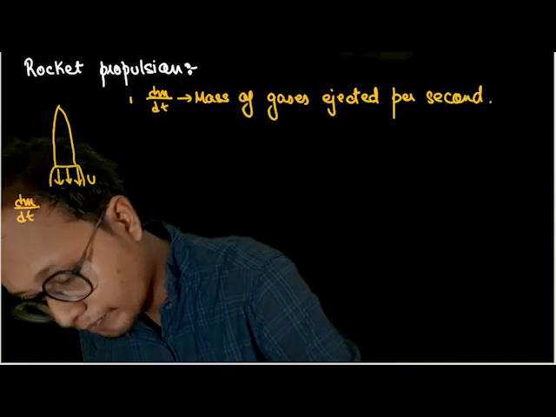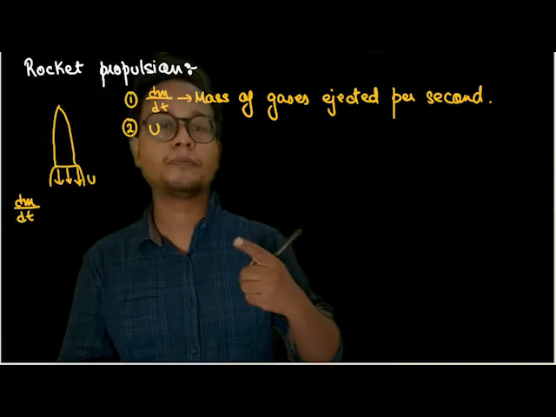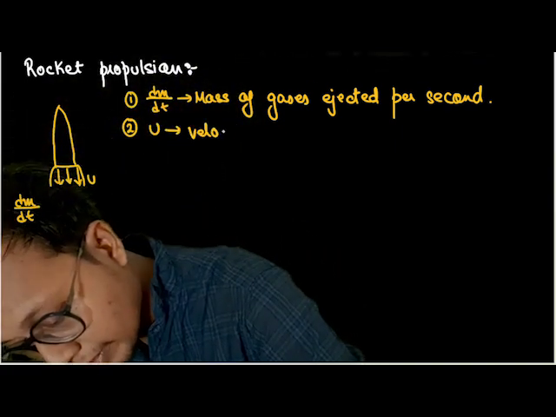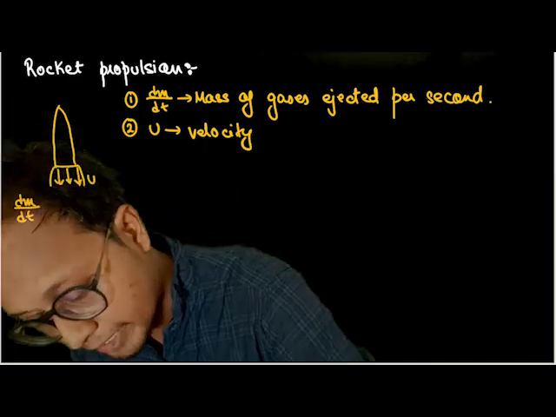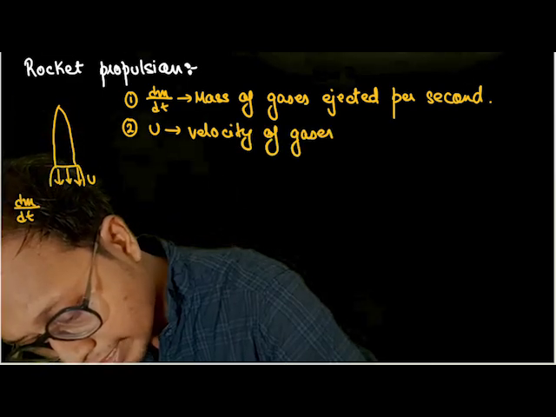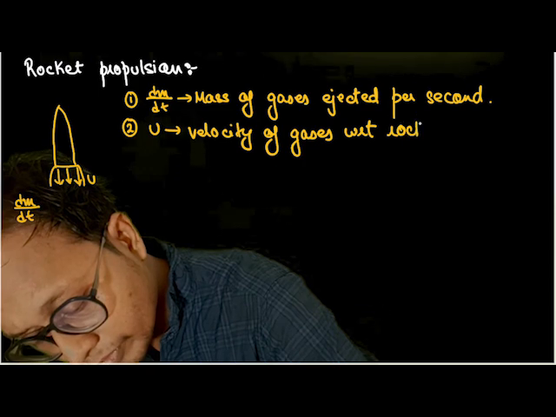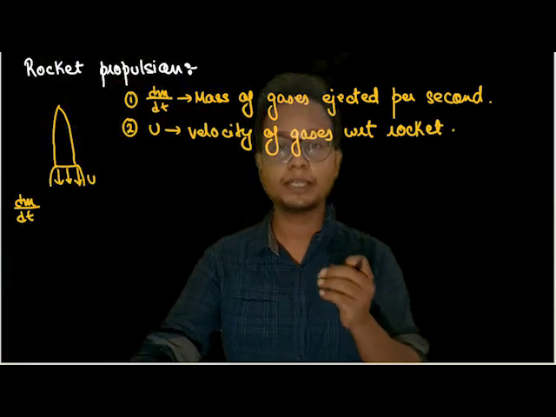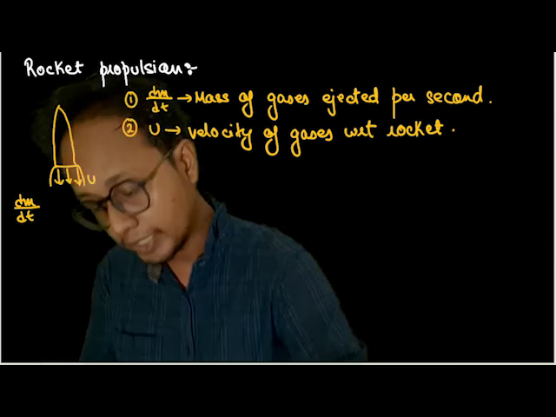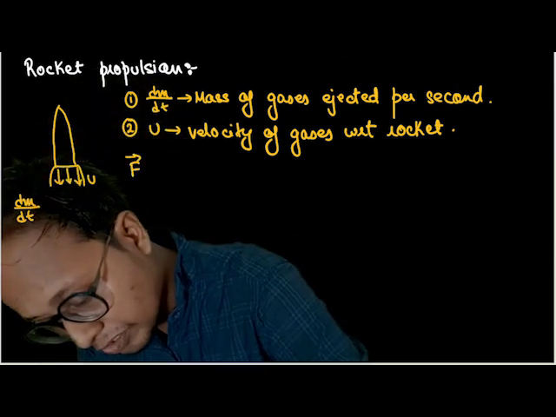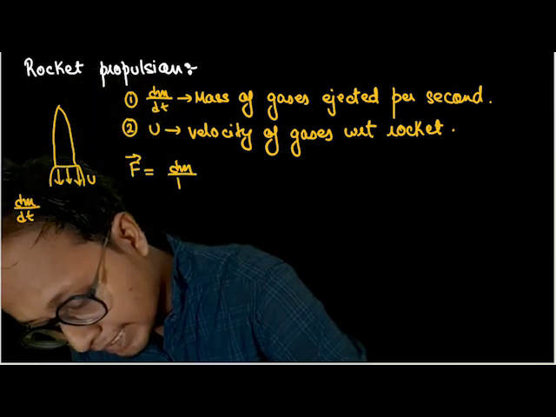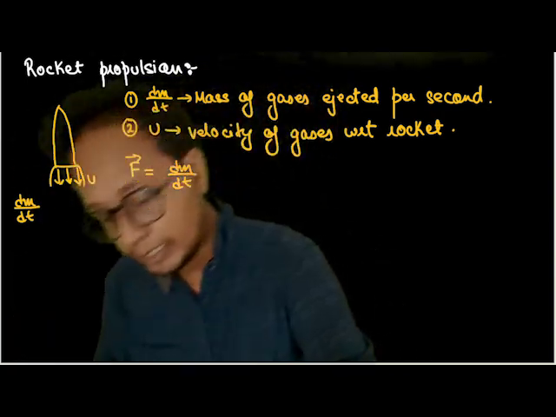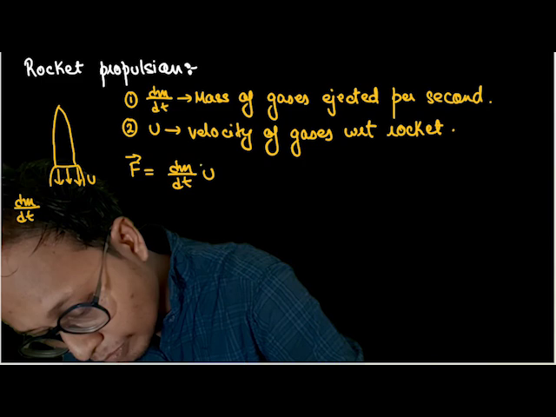And this u out here is nothing but the velocity of gases with respect to the rocket. Now the force experienced by the rocket due to this propulsion is nothing but force equals dm by dt, the mass flow rate of gases, into the velocity of the gases with respect to the rocket.